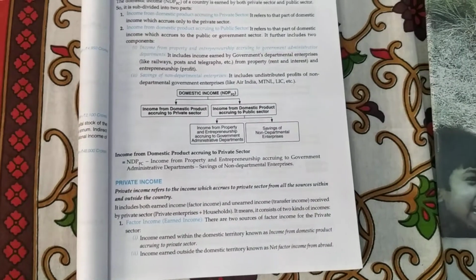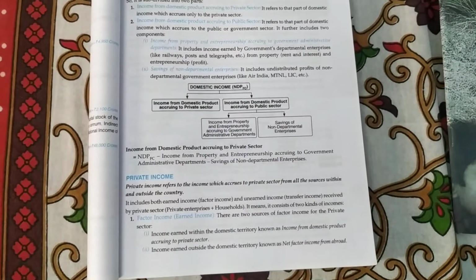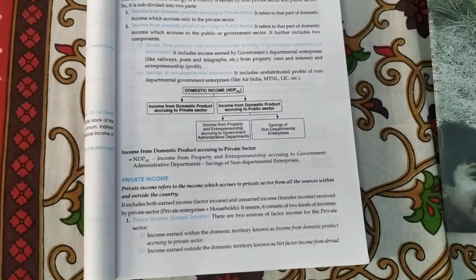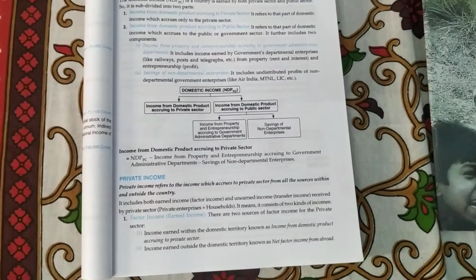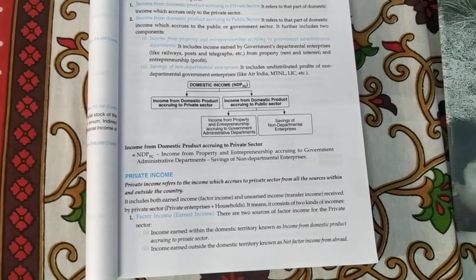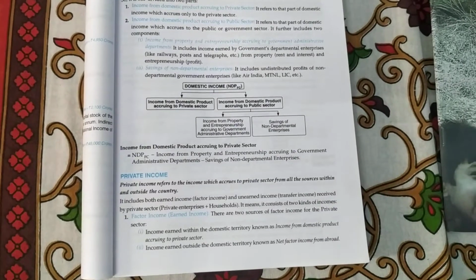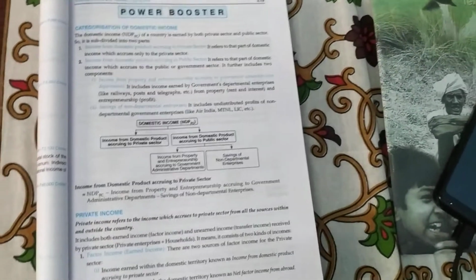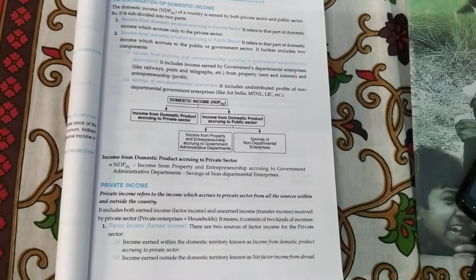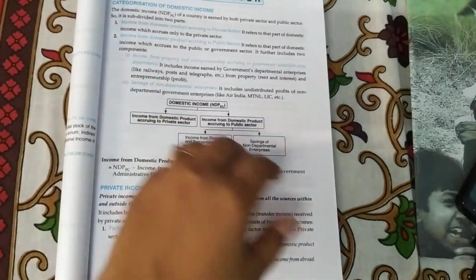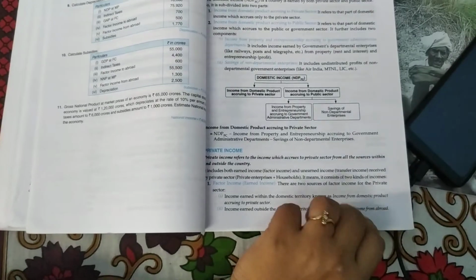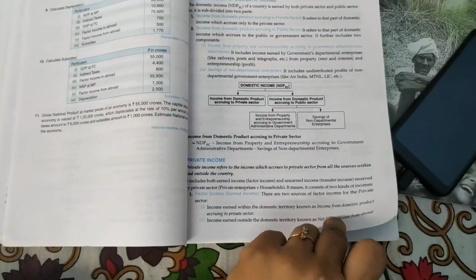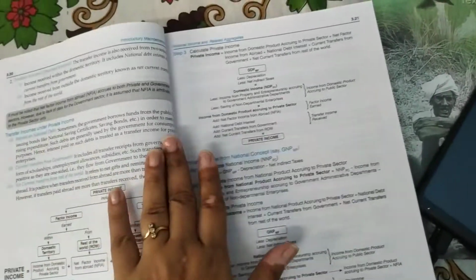Next is outside the domestic territory. We are providing factor services outside the domestic territory, so we are earning factor income from abroad. So it is the net factor income from abroad. So one is from within the country, one is from outside the country. One is the factor services provided within the country, another is the factor services provided outside the country.